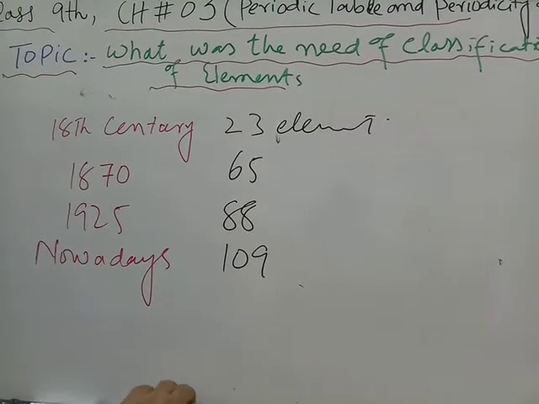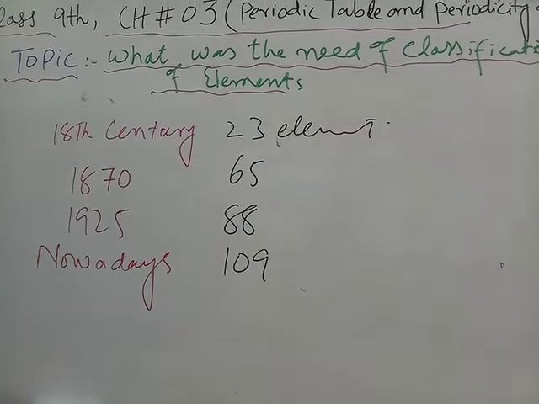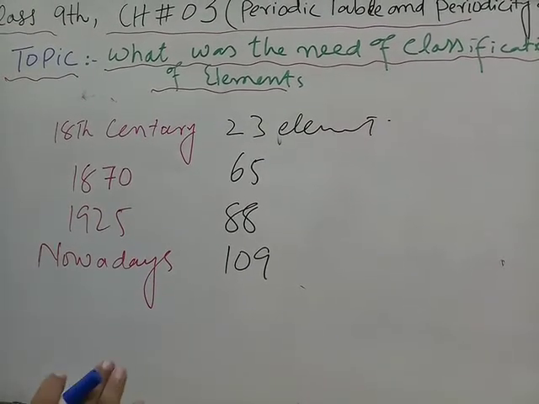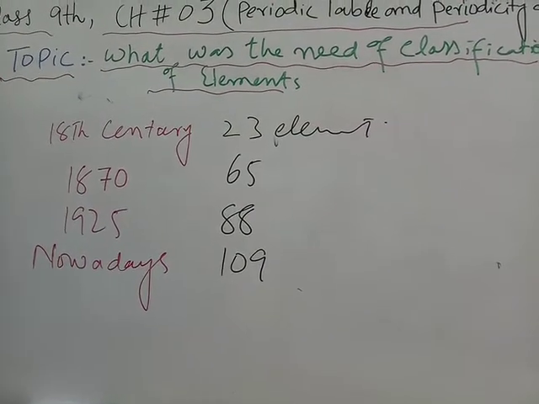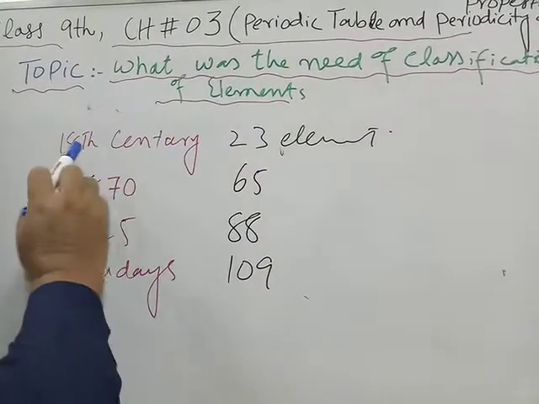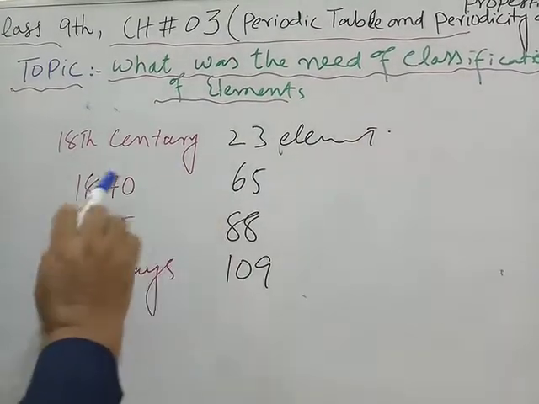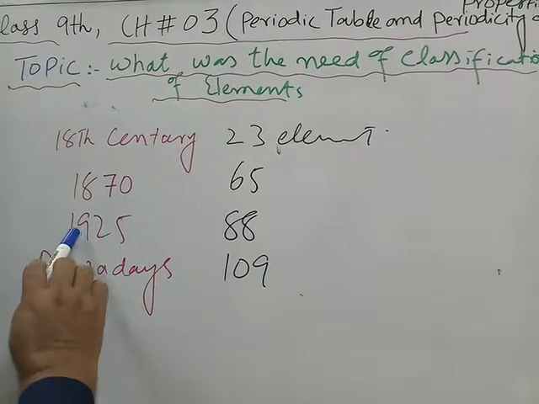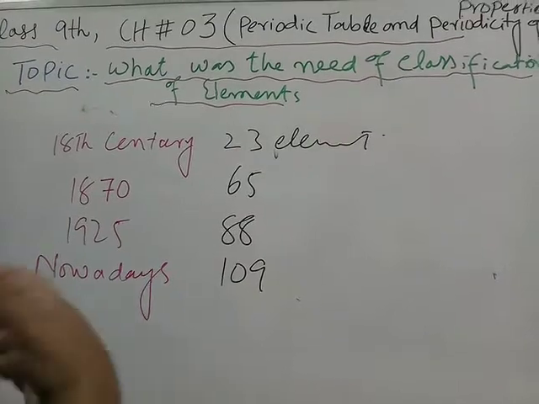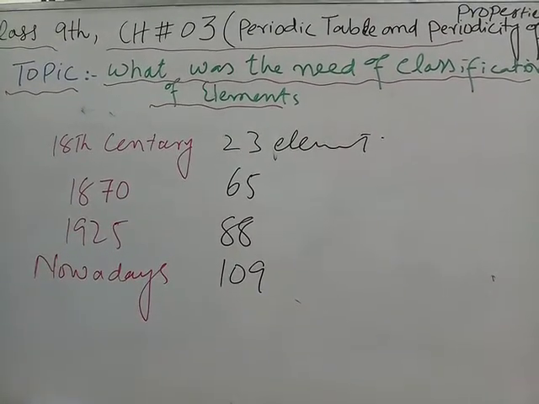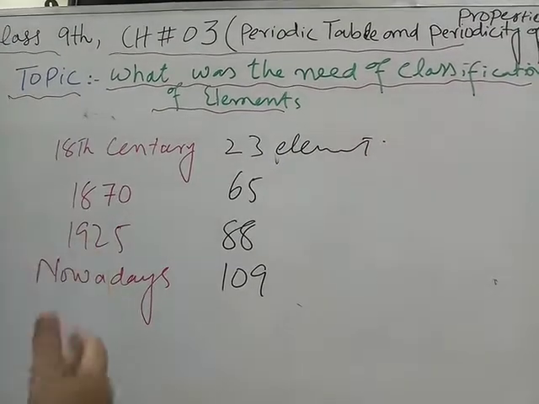So my first question is, this is actually the start of this chapter. The answer to this question is given at the start of the chapter, and you may start from this history: up to the 18th century 23 elements were known, then by 1870 65, then by 1925 88 elements were known. Nowadays 109 or more elements are known. So, let me start with what was the need of the classification.